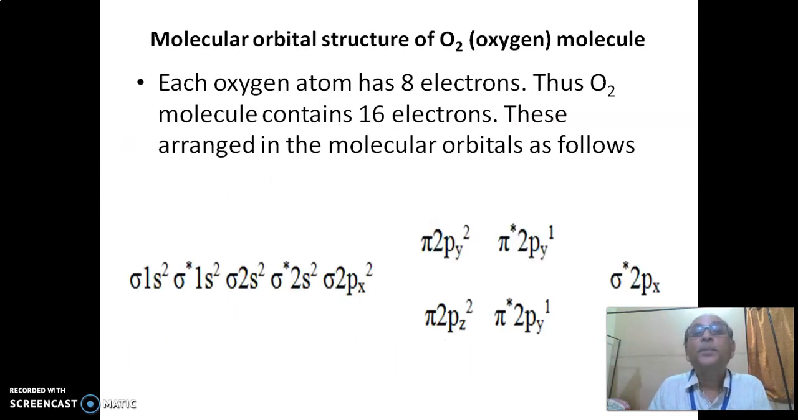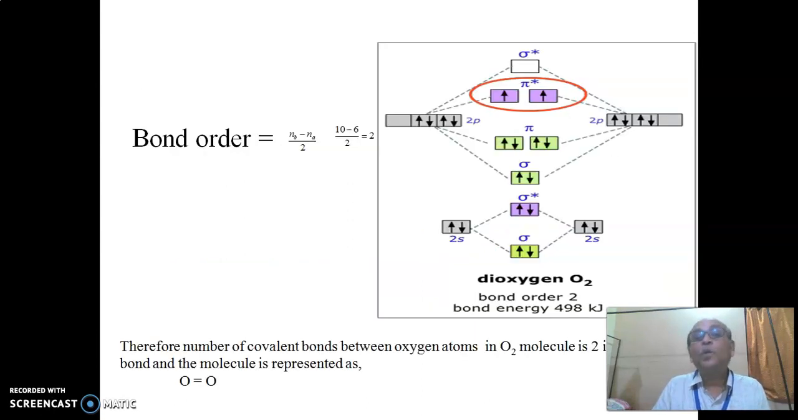Next molecule, the molecular orbital of the oxygen molecule. Since each atom of oxygen contains 8 electrons, in the O2 molecule a total of 16 electrons can be accommodated. These electrons are arranged in the molecular orbitals as shown. The filling of these electrons in the molecular orbitals is shown in the figure below.